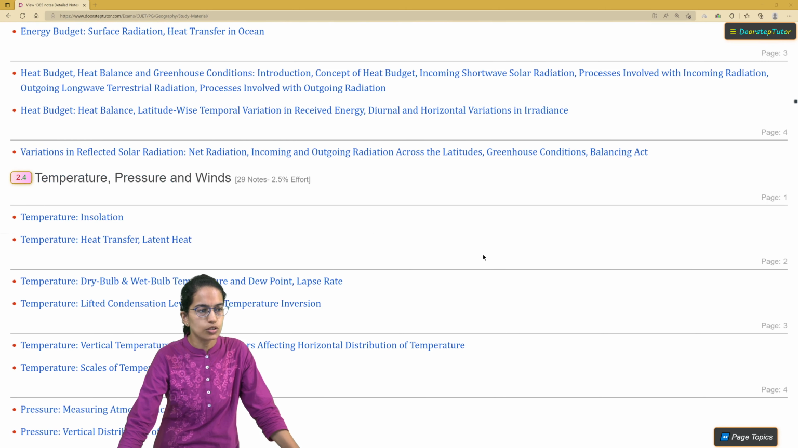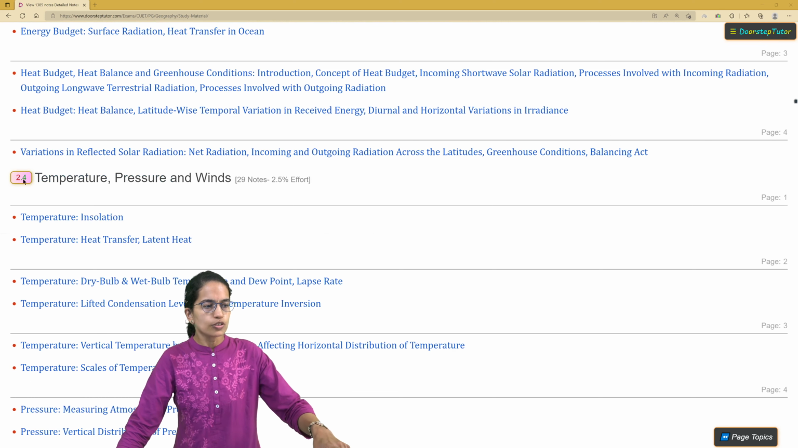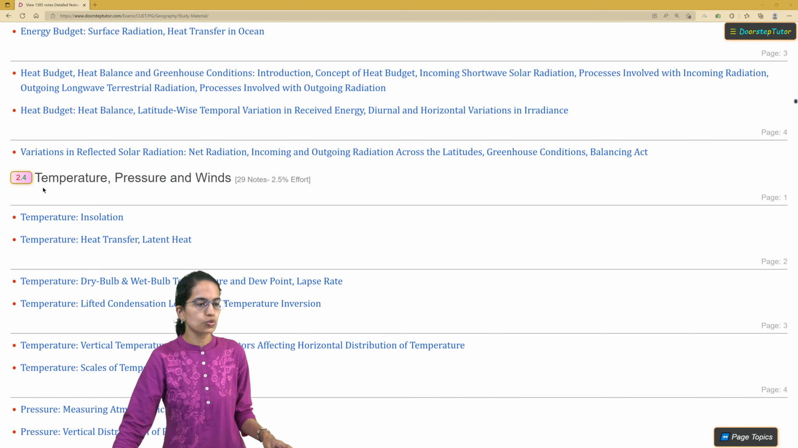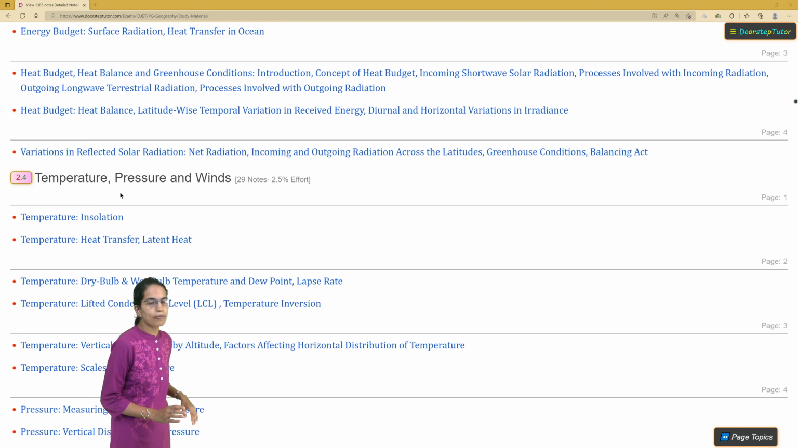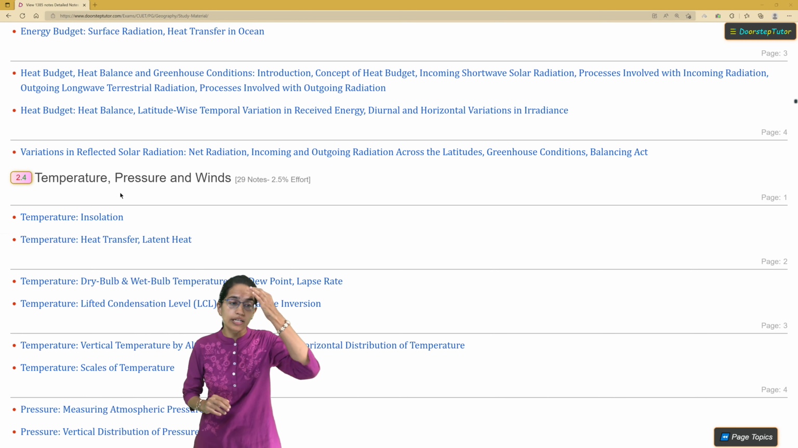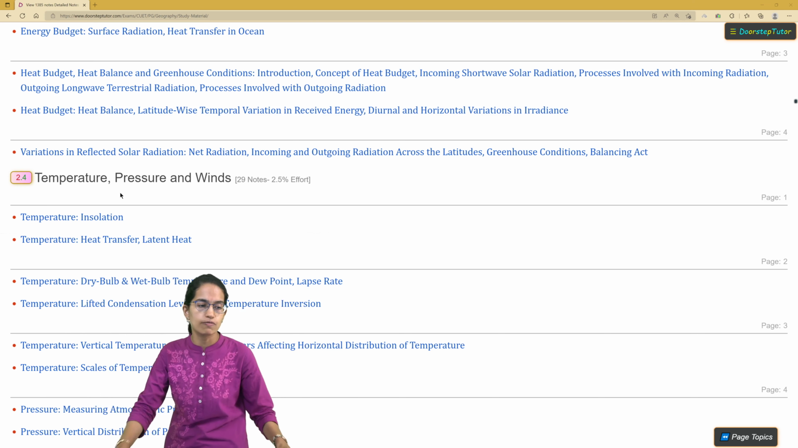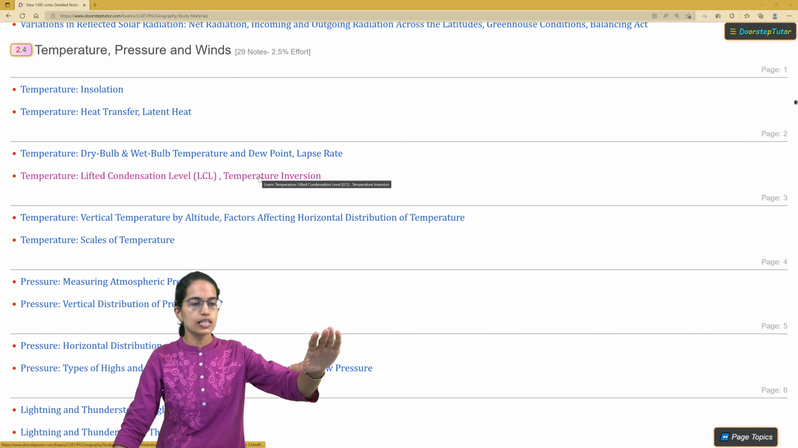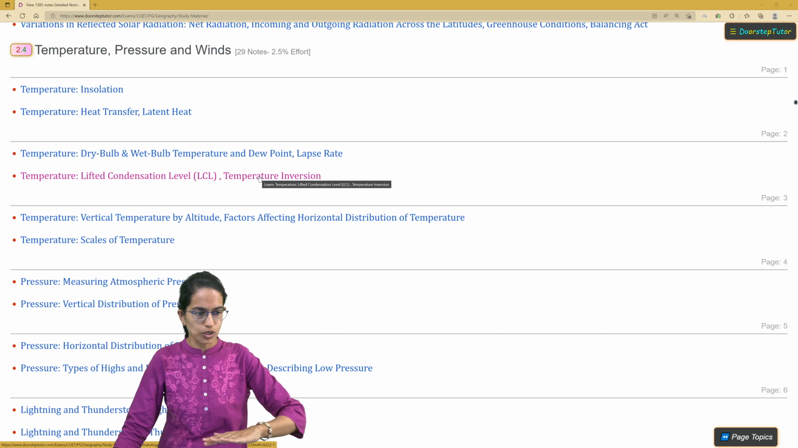As you proceed, you would have topics from 2. So as you can see, the topic has changed to 2. That means it's a new topic. So far it was geomorphology, now it is climatology. So under climatology, it's temperature, pressure, winds as one of the topics. Within these, what are the things that you have to cover?